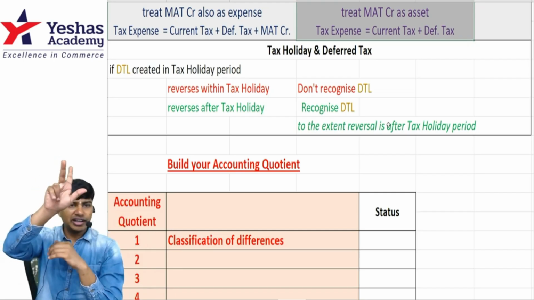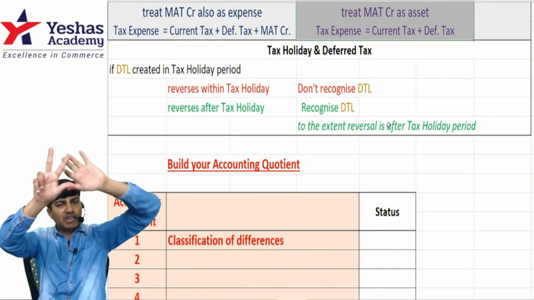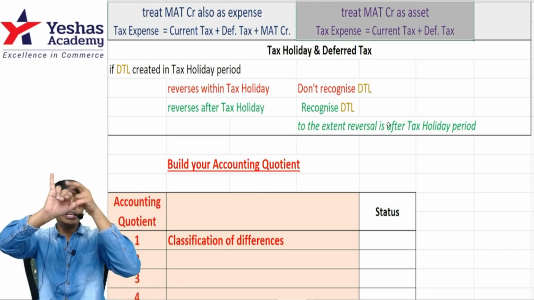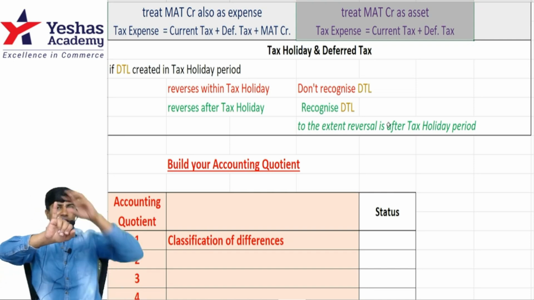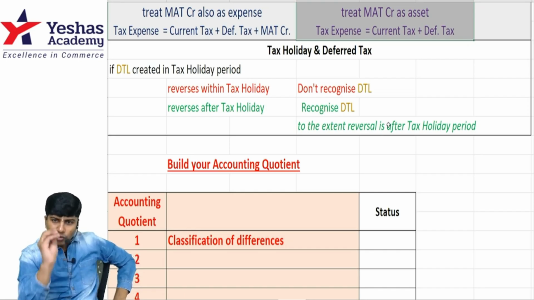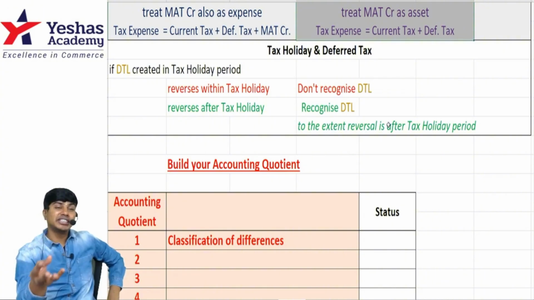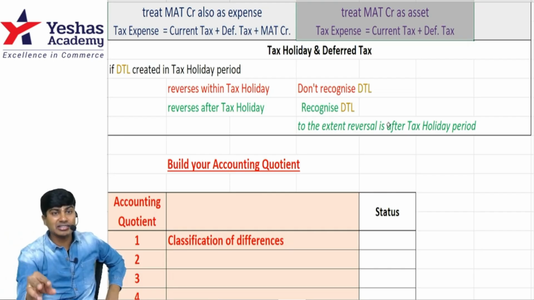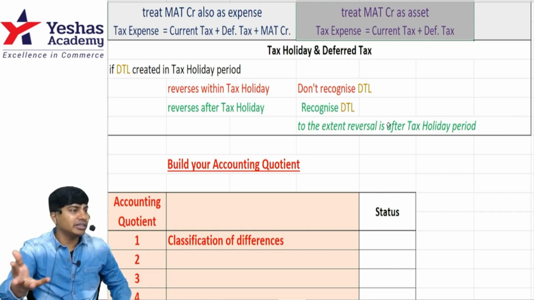So 150 DTL will get reversed in years 3, 4, 5, which is within tax holiday. So in year 1, when you are about to create 200 deferred tax liability, don't create 200. From 200, you deduct 150 and only create 50 deferred tax liability. So the one-liner explanation of DTL with tax holiday is: to the extent deferred tax liability gets created and reversed within tax holiday, don't create it.